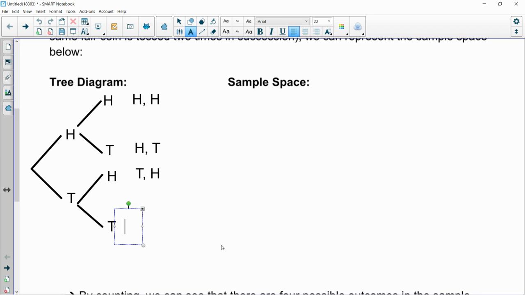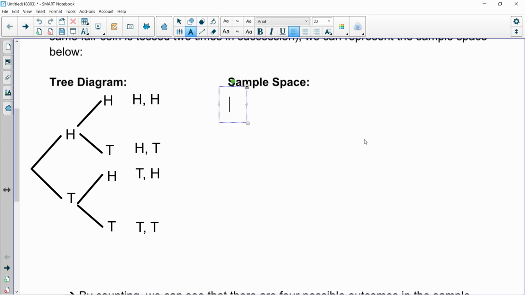And then our last, not least, down at the bottom, our fourth and final branch, we had to travel through a T and a T. So both coins were tails. So a lot of times you see students and even teachers, when they construct a tree diagram, at the end of each branch, they'll put the list of outcomes, which represents a list of all the possible outcomes. And remember, our possible outcomes are referred to as the sample space.